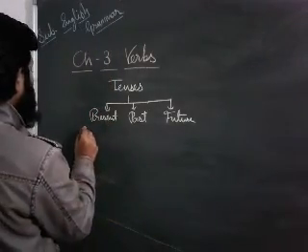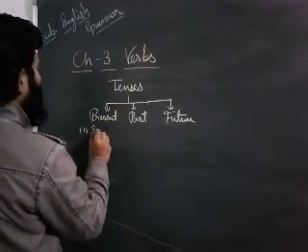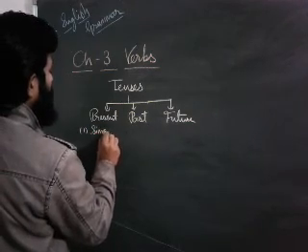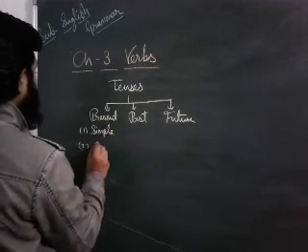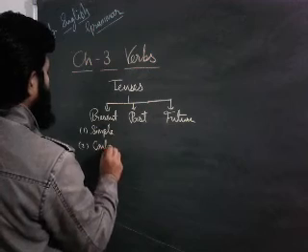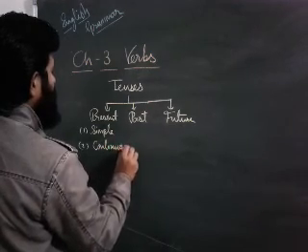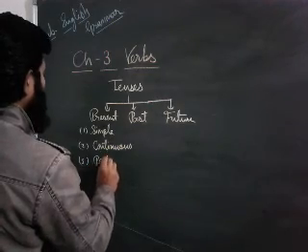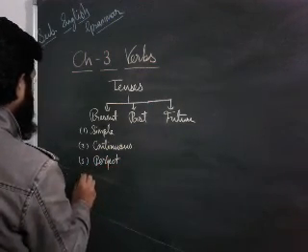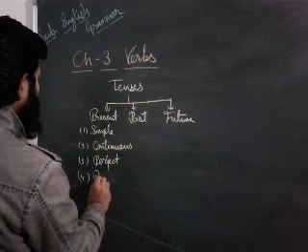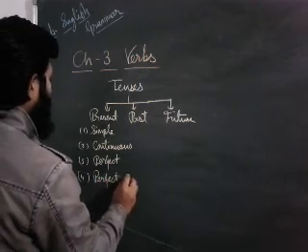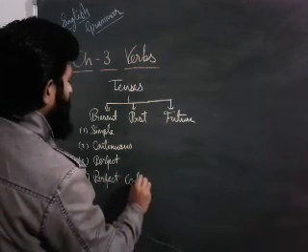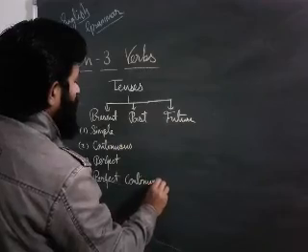Then we can say that present has present simple, present continuous, present perfect, and present perfect continuous.